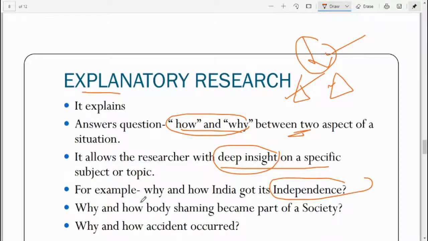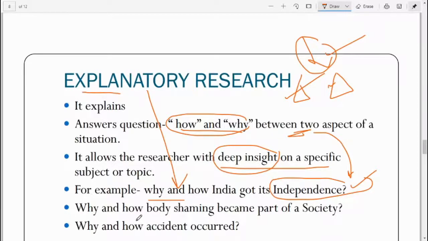When these two questions are asked combinedly to one particular event or situation, then it comes under explanatory research, because we are trying to explain that situation using these two questions. And when we talk about independence, we have the historiography of independence, with lots of historians from different schools who will give the reasons on the questions of why and how. So we can understand it.